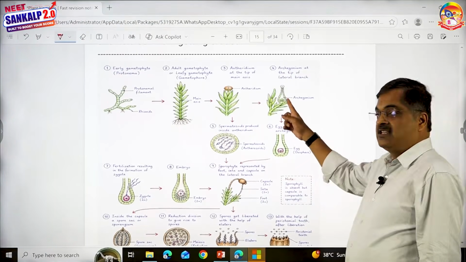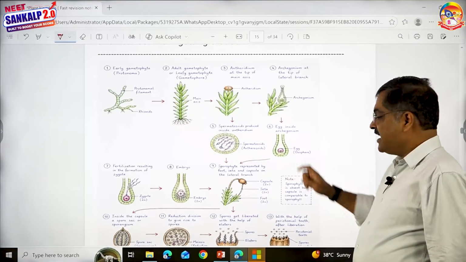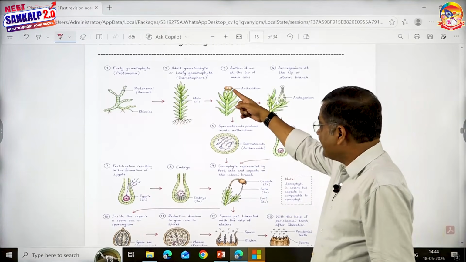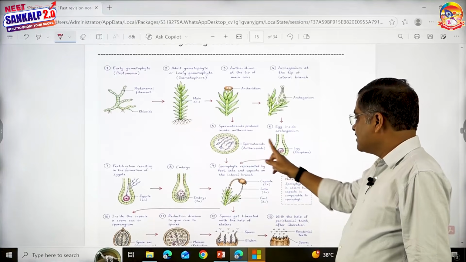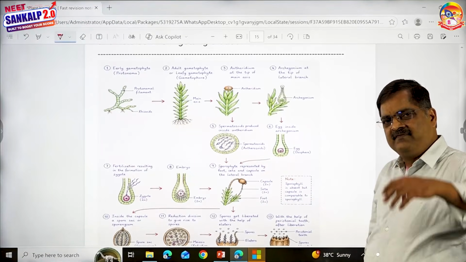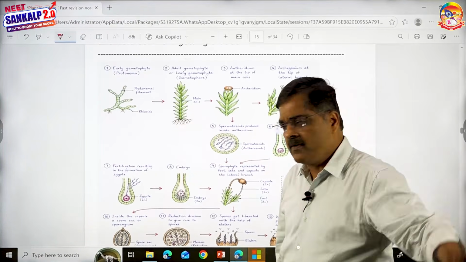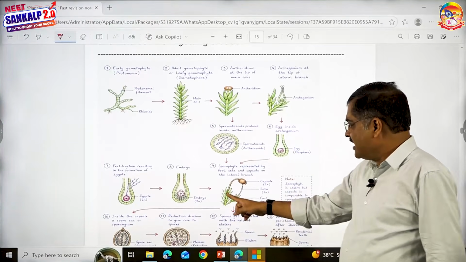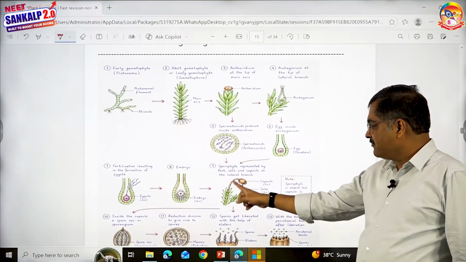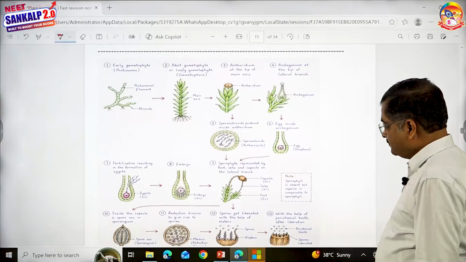Now, what do you see inside the archegonium? You see an egg cell. What does antheridium produce? Spermatozoids. They get liberated, they fuse with egg. From here onwards, it is similar to liverworts. Zygote is formed, embryo is formed, the embryo develops into sporophyte, foot, seta and capsule.